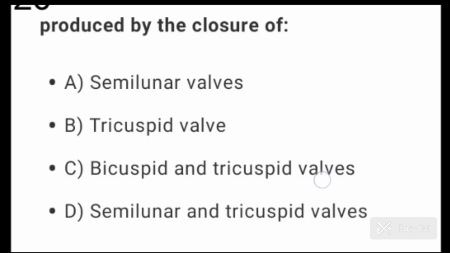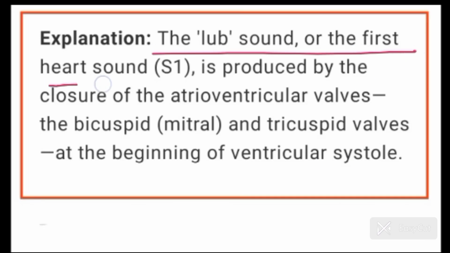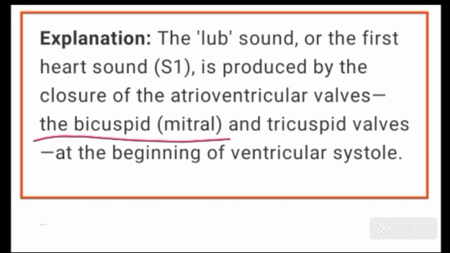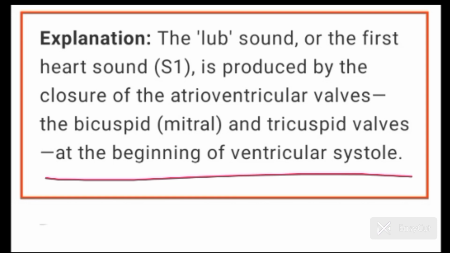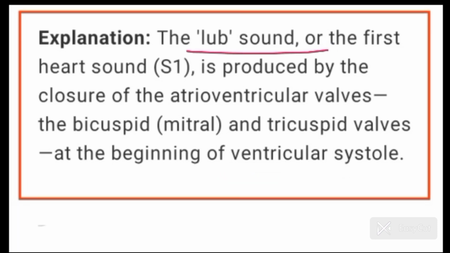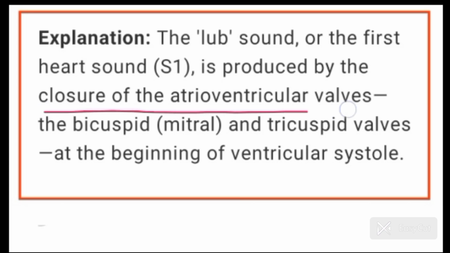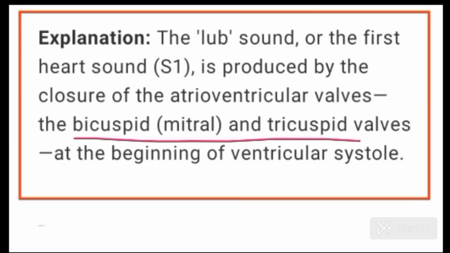bicuspid and tricuspid valve. The lub sound or the first heart sound S1 is produced by the closure of the atrioventricular valves, the bicuspid or mitral valve and tricuspid valve at the beginning of ventricular systole. देखिए lub sound और the first heart sound S1 कब produce होती है? जब atrioventricular valves close होते हैं, means the bicuspid और tricuspid valve close होते हैं at the beginning of ventricular systole, heart produce lub sound.